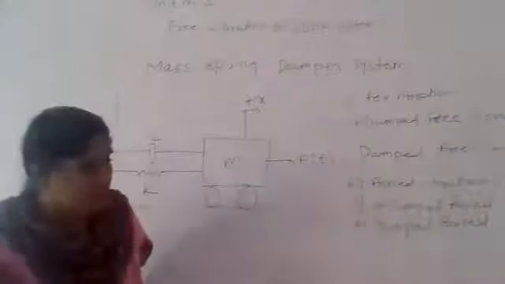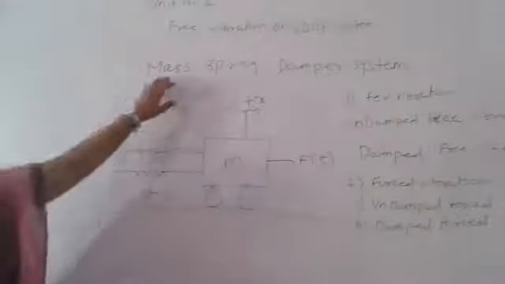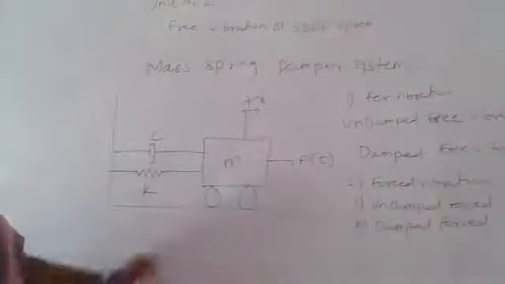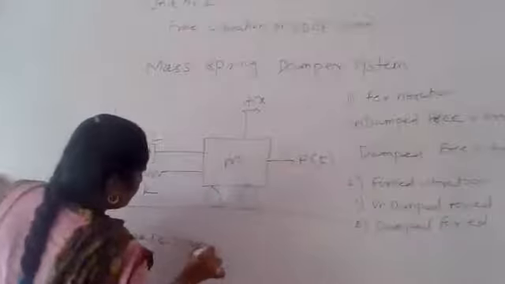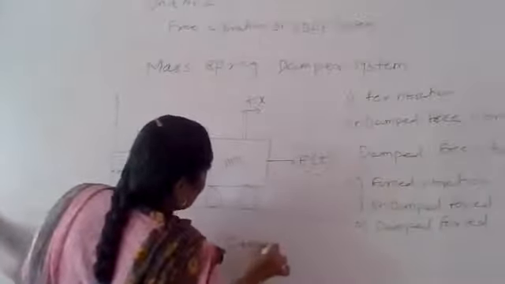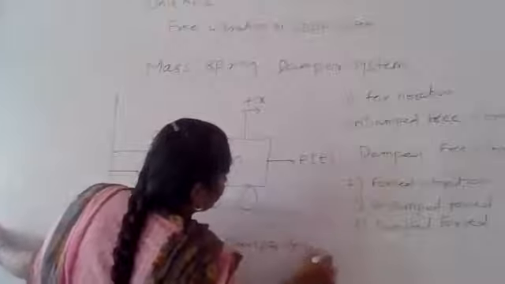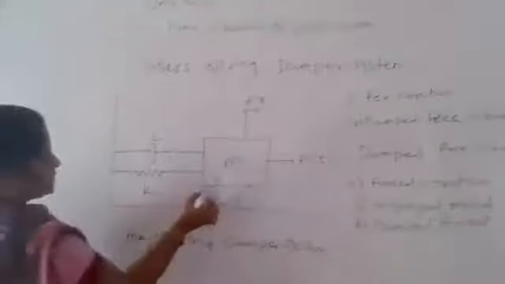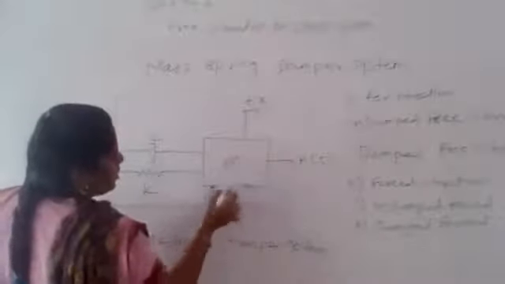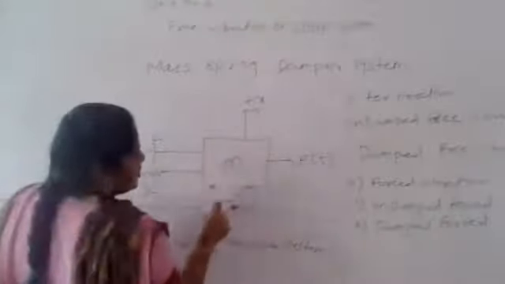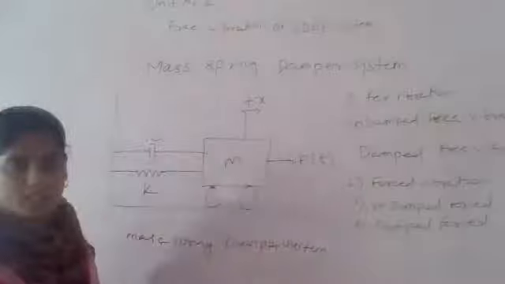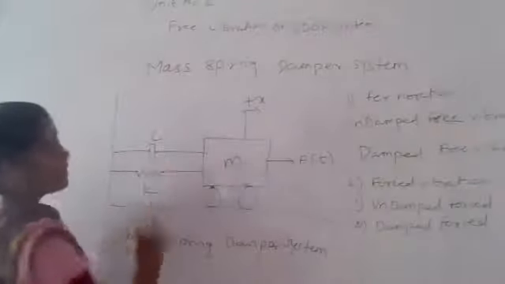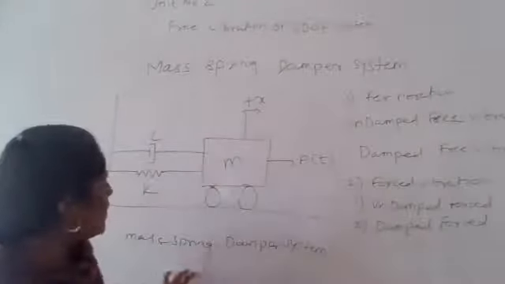In the same way, you draw this diagram. You can see here the mass spring damper system. These are the wheels shown here. M is the mass of the system. X is the displacement. F of T is the force of vibration, the external force applied to the system. K is the spring constant. And C is the damping coefficient. So it is known as a mass spring damper system.